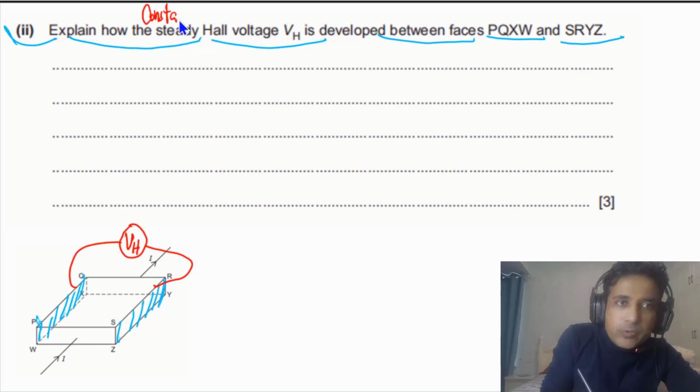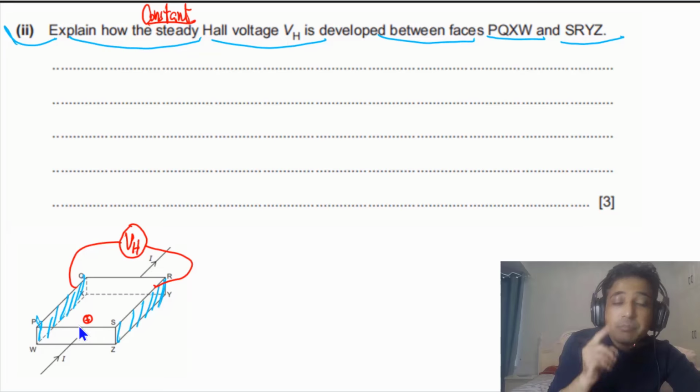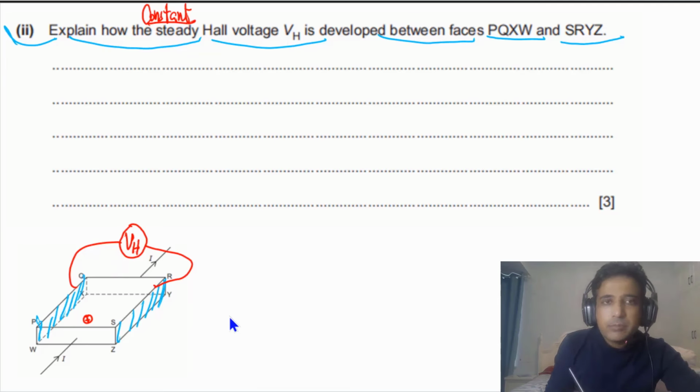So for this purpose, we need to understand initially when current will flow, imagine that there is a positive charge here. This positive charge will experience a magnetic force because in this case, the magnetic field is vertically upwards. So I will draw just one arrow.